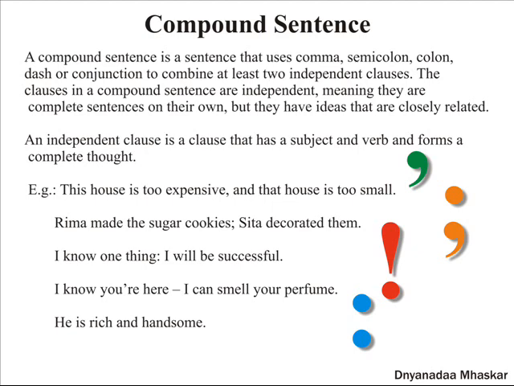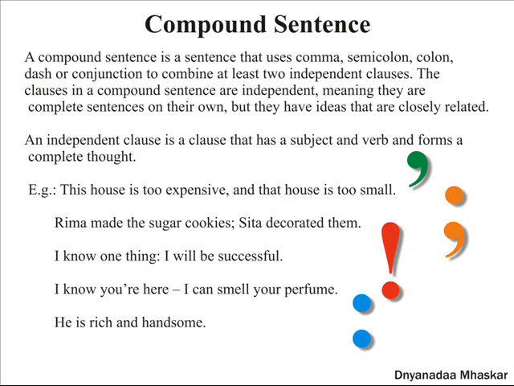What is a compound sentence? A compound sentence is a sentence that uses comma, semicolon, colon, dash, or conjunction to combine at least 2 independent clauses. The clauses in a compound sentence are independent, meaning they are complete sentences on their own, but they have ideas that are closely related. An independent clause is a clause that has a subject and verb and forms a complete thought. Let us see some examples.